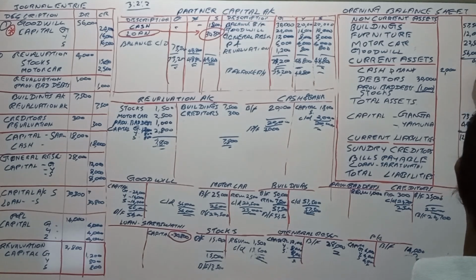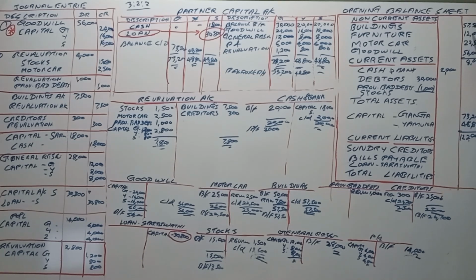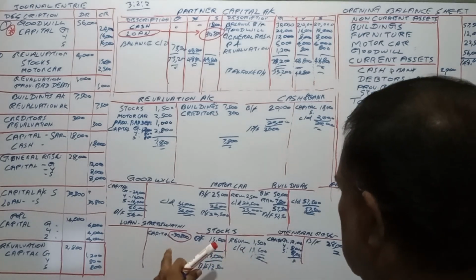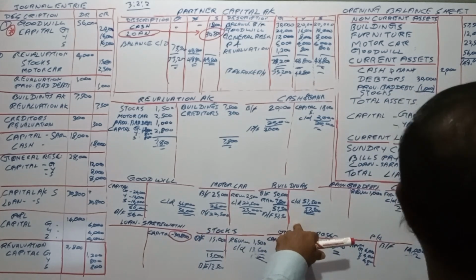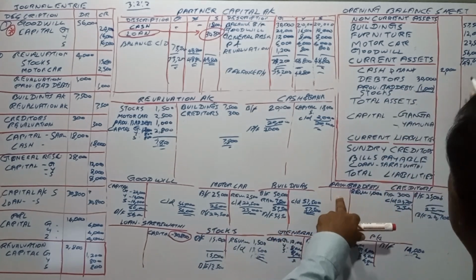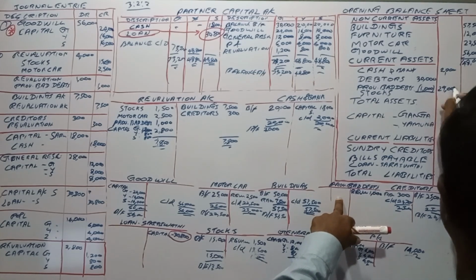The total is 148,800, right? Buildings 57,500, provision for bad debts 1,000, then debtors 29,000, right?